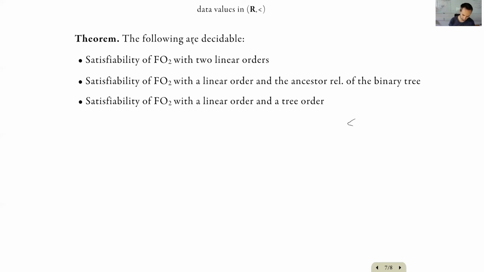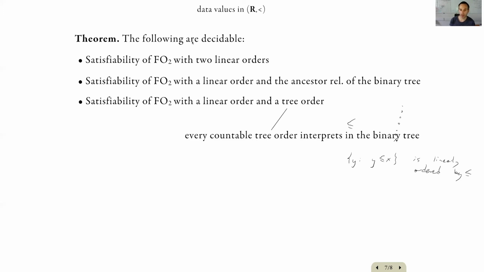A tree order is a partial order with the property that for any node x, the upset, so the set of ancestors of x, is linearly ordered. So this is a tree order, and any countable tree order interprets in the complete binary tree. So with this fact, which requires some proof, the two-variable logic with one linear order and one tree order has decidable satisfiability.